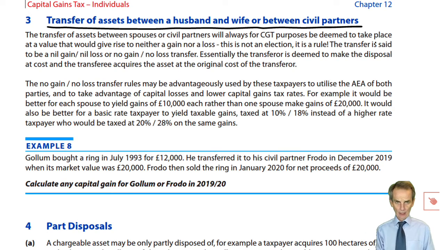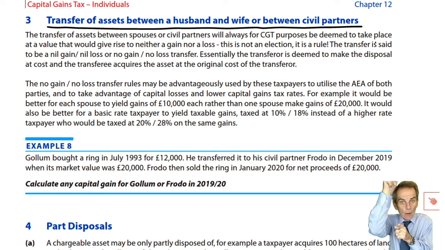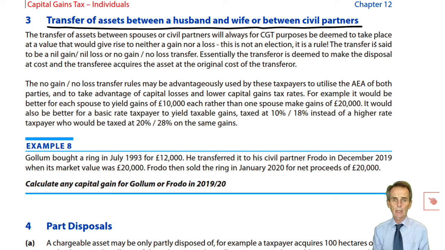She'd have a gain next year, and that would cover her AEA. If the asset we thought was going to keep going up in value, you could just sell from one to the other in each tax year, using up each year's AEA in the process, and never crystallising a taxable gain. It's not going to work.